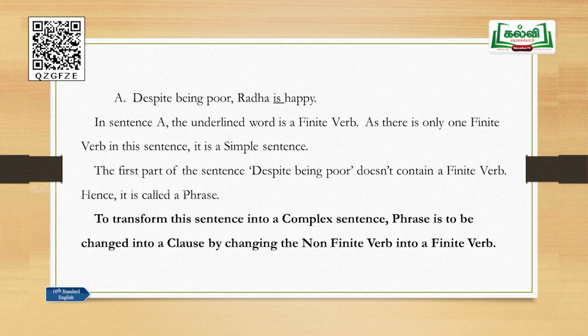If you change this particular portion into a clause, then you will have two clauses. The answer should be framed in such a way that one gives the complete meaning, the other one does not. So, one will be the main clause, the other one will be the subordinate clause. You will get a complex sentence. To transform this sentence into a complex sentence, the phrase is to be changed into a clause by changing the non-finite verb into a finite verb.